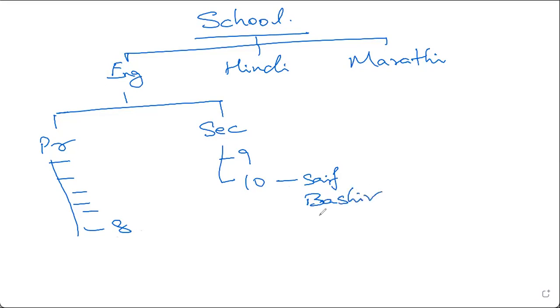Because they are part of class 10, they are also part of secondary. Because they are part of secondary, they are also part of English medium. Because they are part of English medium, they are also part of the school. Not just Saif and Bashir, every student who is in class 10 is also a student of secondary, of English medium, and of the school.